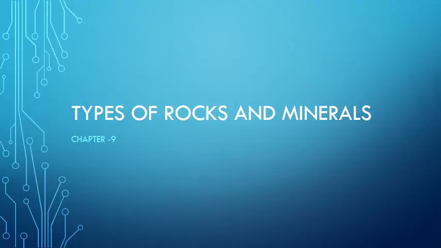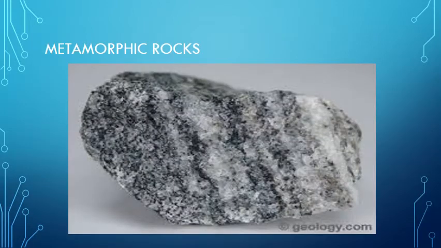So we are learning Chapter 9, that is types of rocks and minerals. In this chapter we have learned about the three major types of rocks: igneous rocks, sedimentary rocks and metamorphic rocks. So in this video we have to cover metamorphic rocks. Okay, so metamorphic rocks, what are they?